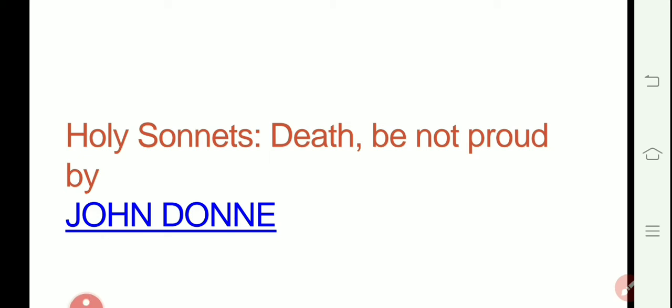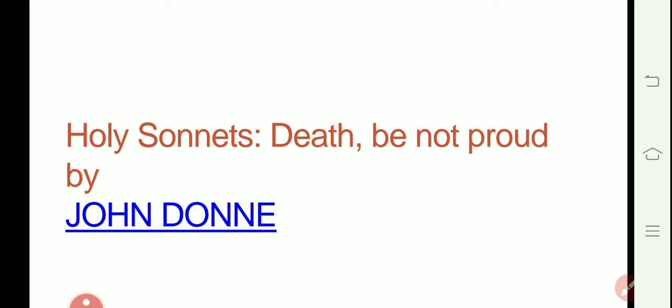So here I am heading my way towards the second given poem, Death Be Not Proud, which is actually a sonnet by the metaphysical poet John Donne, who is also the poet of the first given poem, The Canonization, about which we have discussed in our earlier videos. So this one is the second poem, or the sonnet, which is given in our syllabus of UPSC mains English literature.